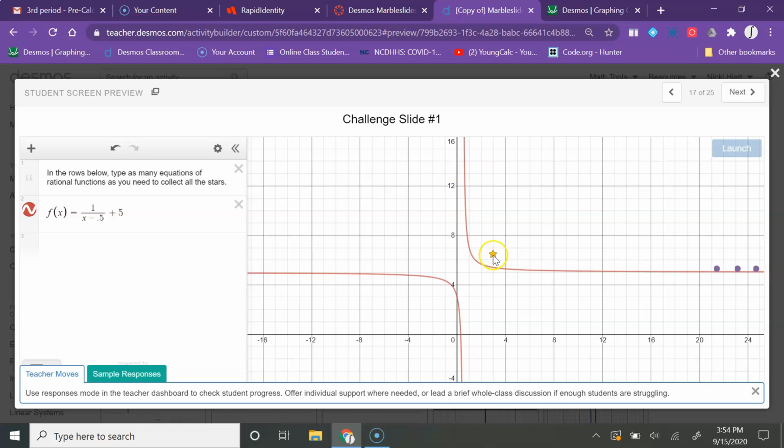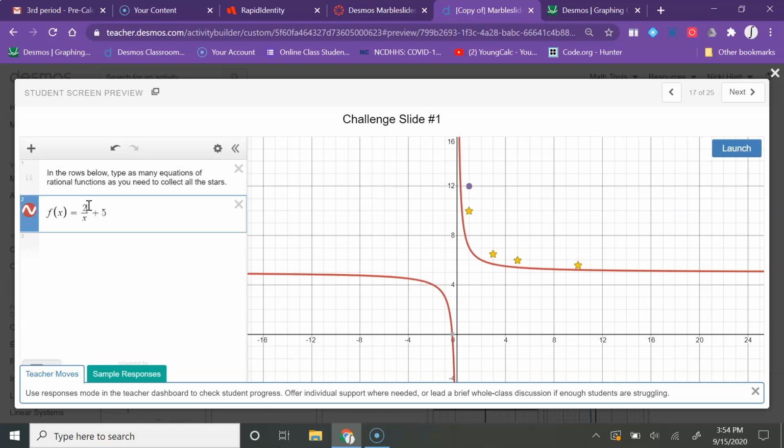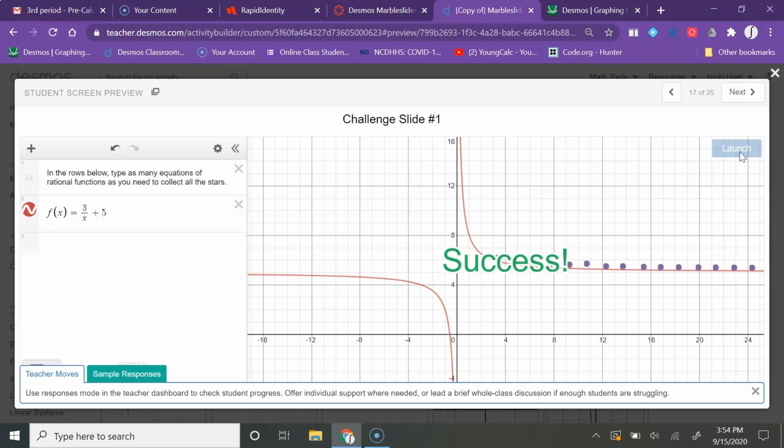Still missing this star right here. So probably the better idea is if this was just curved a little bit. You can see this is a lot steeper than our stars over here. So maybe changing my 1 to a 2 or a 3 will give me a better curve, and I think this right here is going to work for us. So you're just going to play around with these a little bit and try to get these to fit.